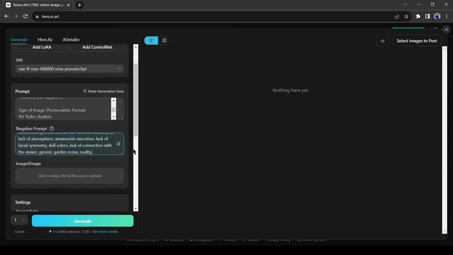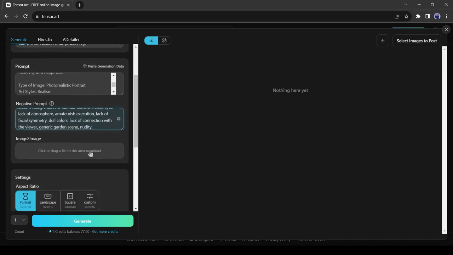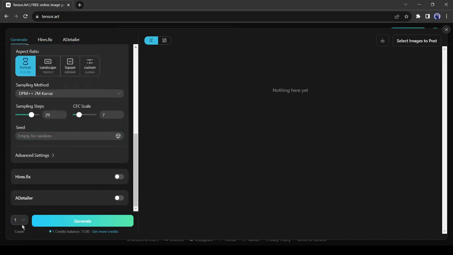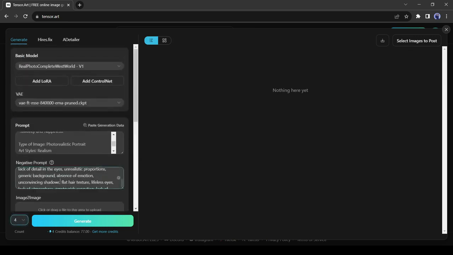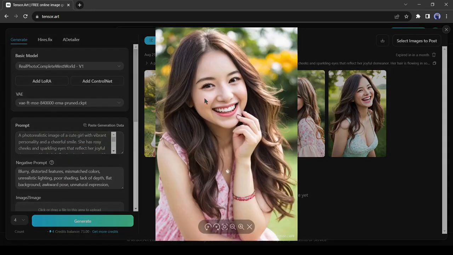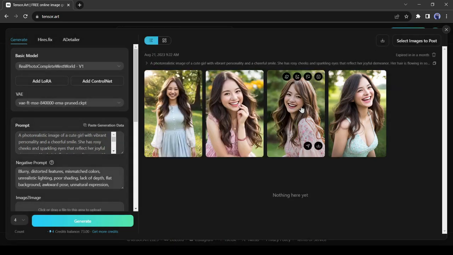You can generate an image from another image also with this image-to-image tool. Then it's the aspect ratio. Tensor Art's default aspect ratio is 2:3, and you can change it to landscape, square, or even enter a custom aspect ratio. Here you can select how many images you want to generate at one time. I will generate 4 images. Okay, now hit the Generate button. You can see the result. It's really cool. But we can generate better images.